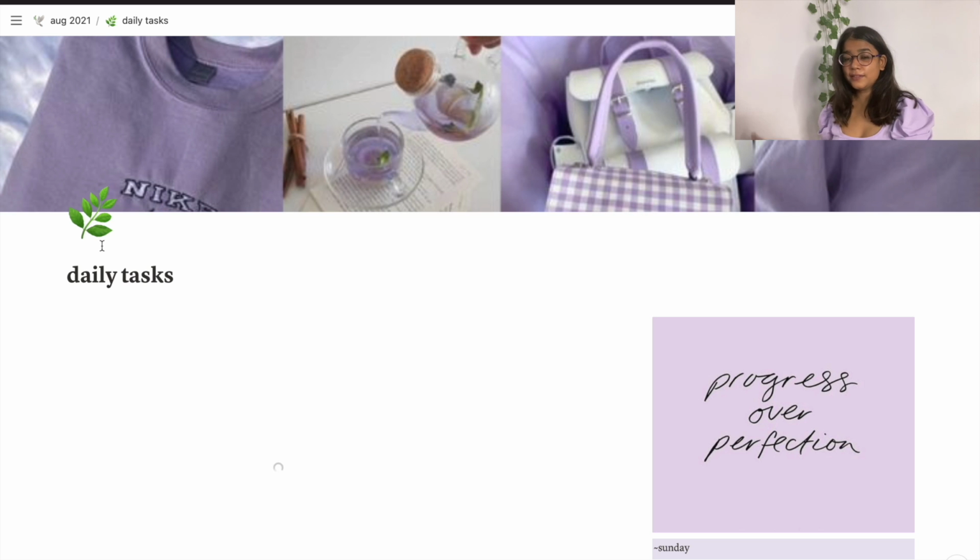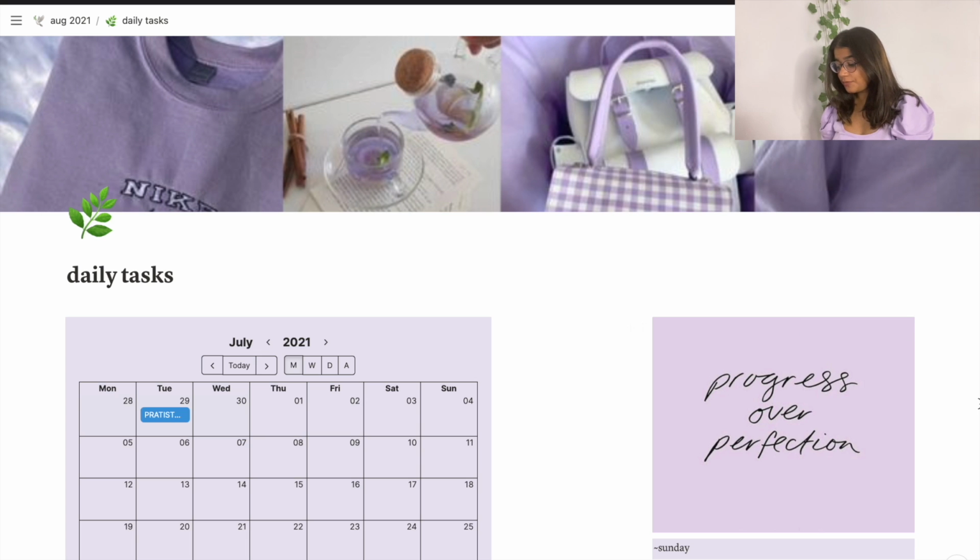Now if I choose daily task, I have gotten a lavender theme going on there. If you know my dress, if you know this, you already know how obsessed I am with lavender. So guys, if you look at this theme, I have literally gone out of my way to make it aesthetic, but you clearly don't have to do that. You don't have to waste time doing these things, rather focus more on functionality. And if you want it easy to do, you can just simply download my template and have it both ways.